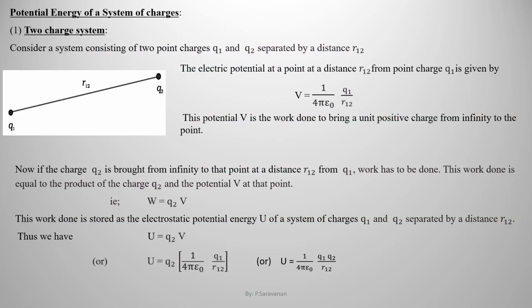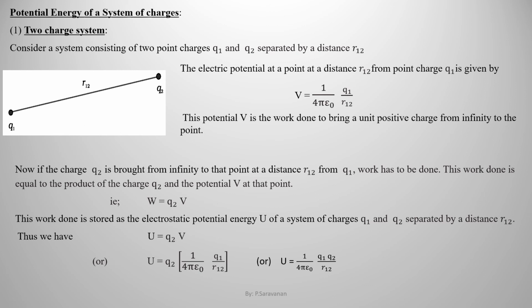We now understand how to derive an expression for the potential energy of a system consisting of many charges. 1. Two-charge system. Consider a system consisting of 2 point charges Q1 and Q2 separated by a distance R12.